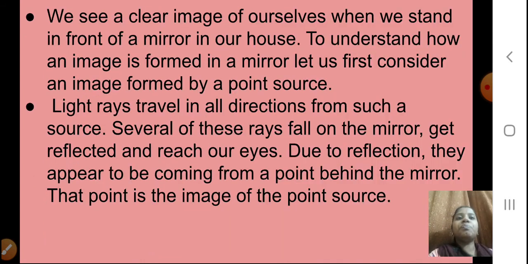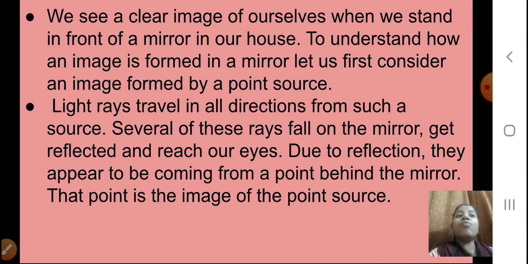Okay, so we see a clear image of ourselves when we stand in front of a mirror in our house. Yes, to understand how an image is formed in a mirror, let us first consider an image formed by a point source. We will take one point and we will see how the image of that point is formed. Light rays travel in all directions from such a source.